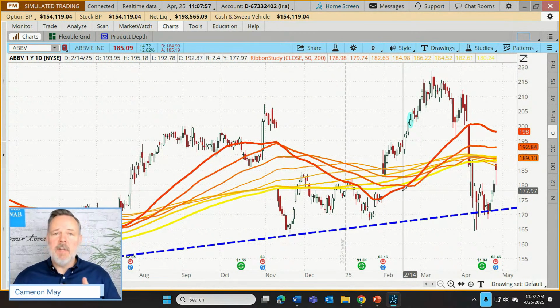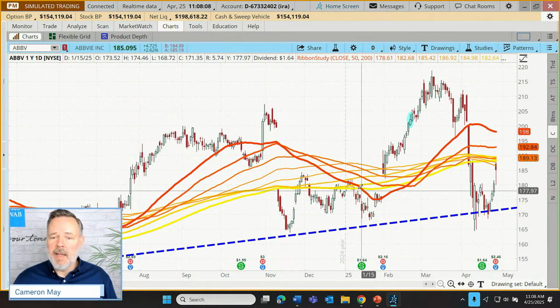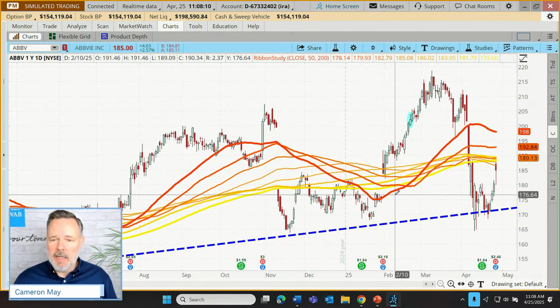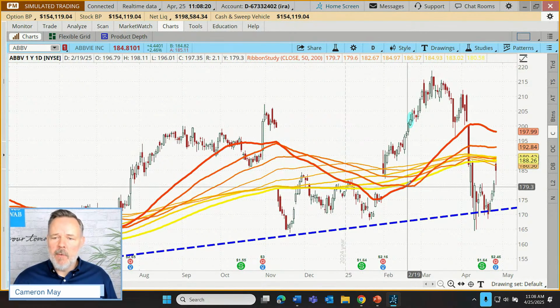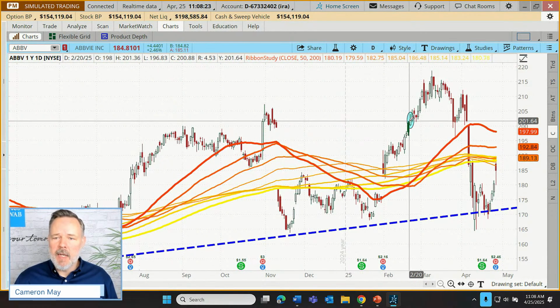We had a discussion, and you can go find the archive for this webcast, where we covered the ribbon study indicator. And a common signal with the ribbon study is to look for RS1, this thickest orange line, crossing up above RS2, RS standing for ribbon study. But there are 2 fastest lines on this study, and we saw that we'd recently gotten a crossover, so we took an entry right here.